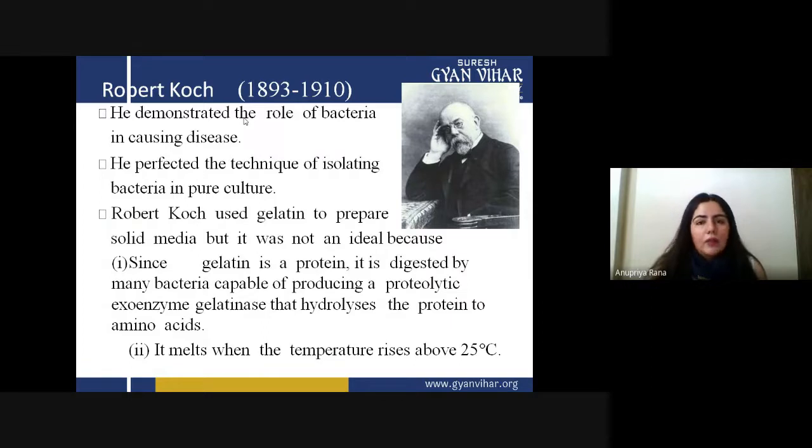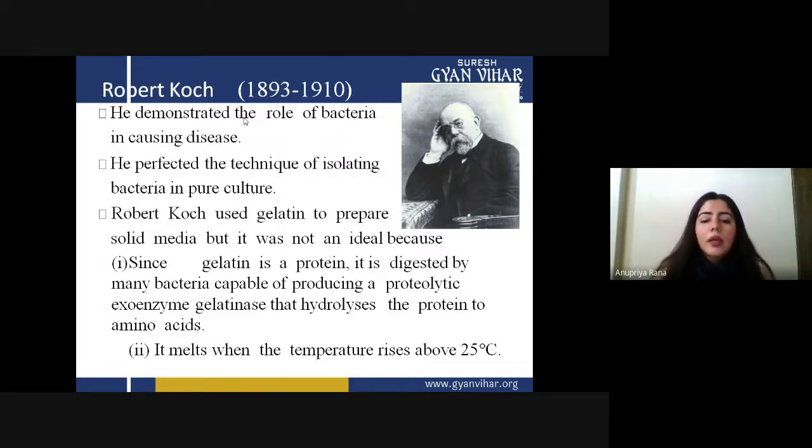For culturing that bacteria, he used gelatin. But gelatin was not good as a culturing medium. Why? Because gelatin is a protein, and protein can be digested by many bacteria. So if you are culturing bacteria on gelatin, the bacteria will digest that protein, there will be no protein left, and your culture can be destroyed.